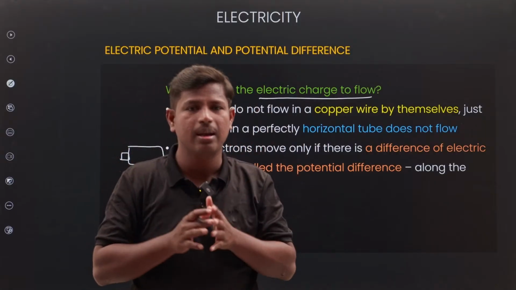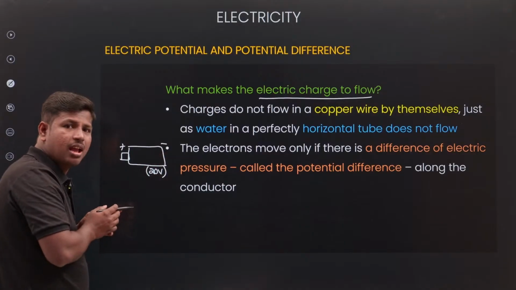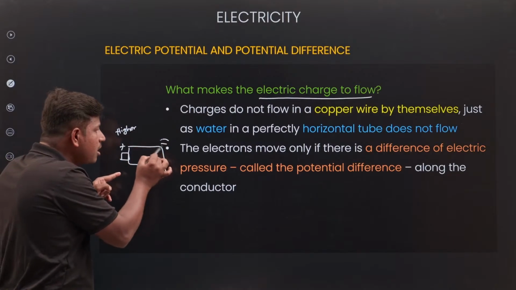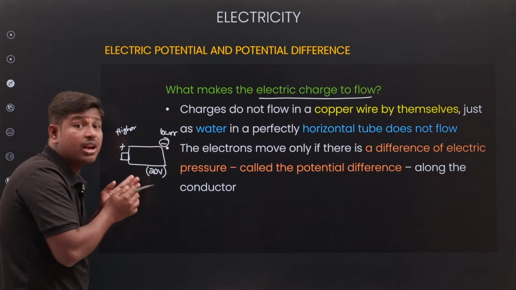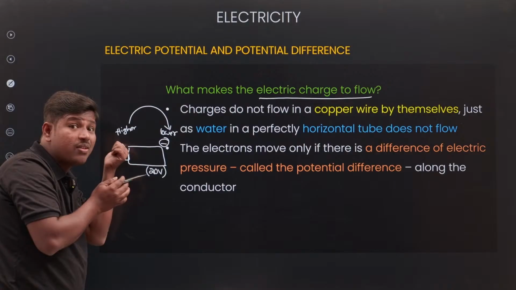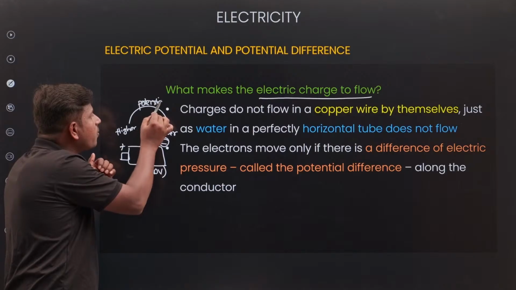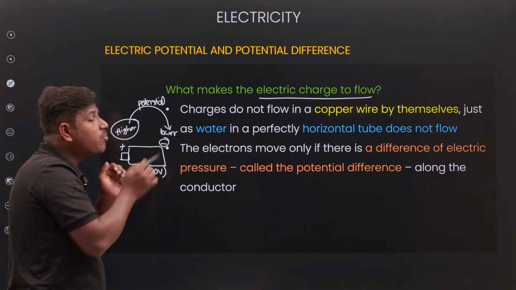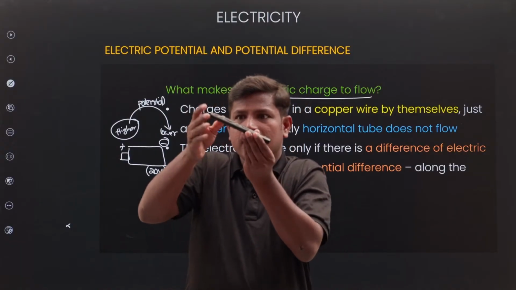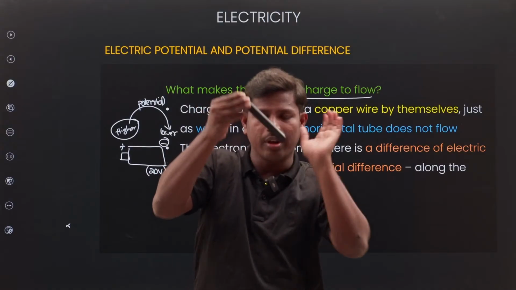It is nothing but, okay, here is the positive terminal, here is the negative terminal. The positive terminal has higher potential, the negative terminal has lower potential. Where to where do charges go? Higher to lower. It means a potential difference is there. Because of this potential difference, charges go from higher potential to lower potential. In a pipe, water goes from here to here because this has more height. So higher potential to lower potential.